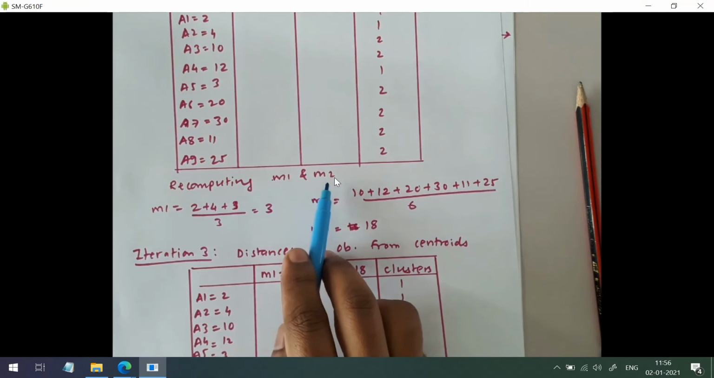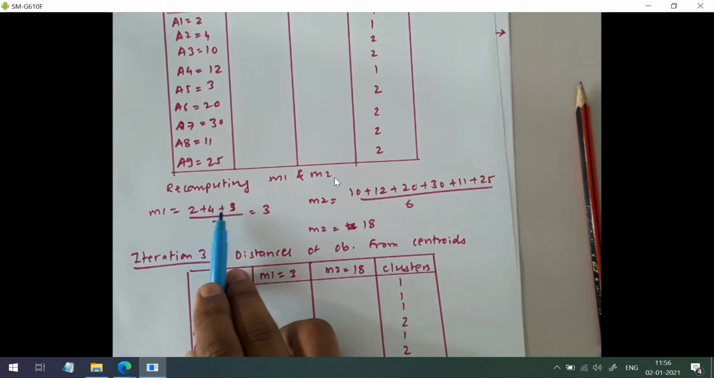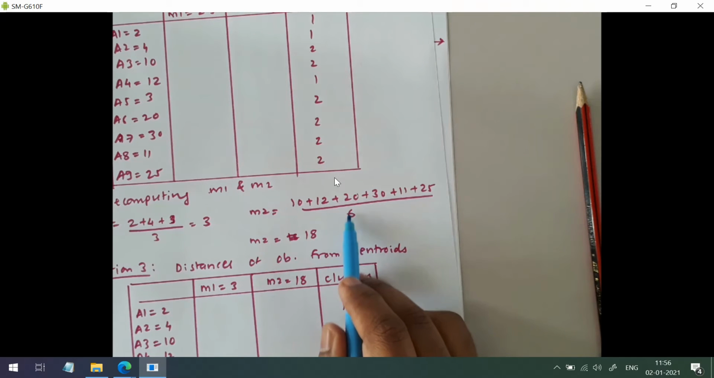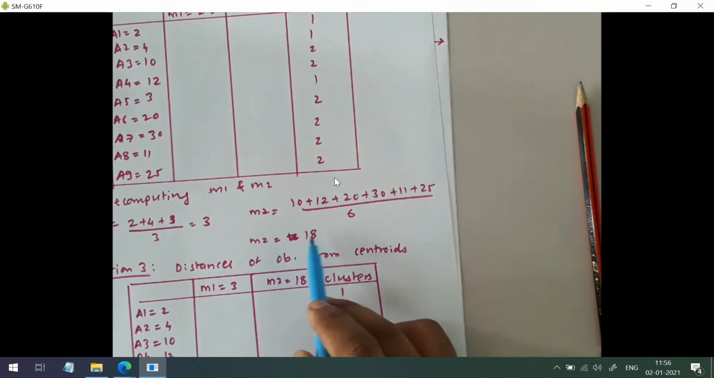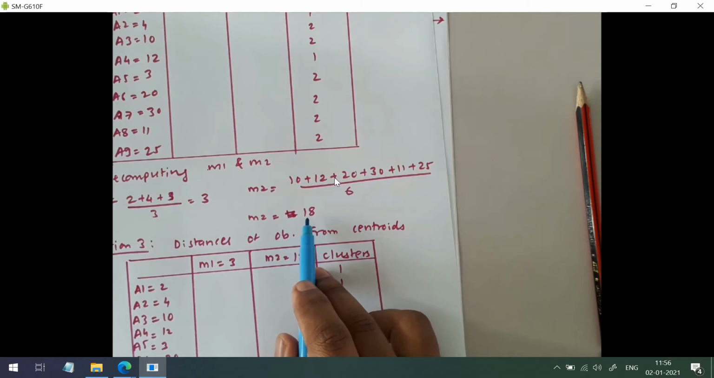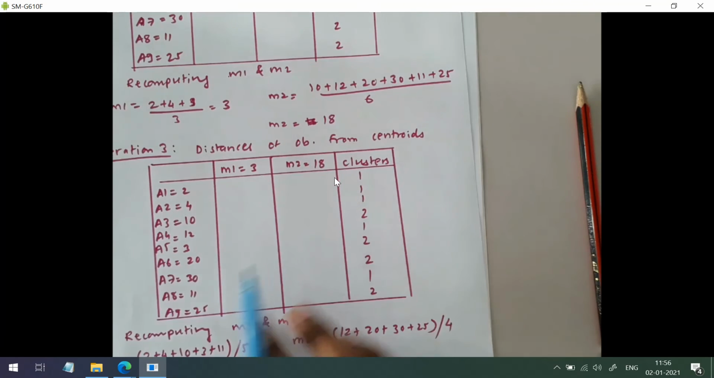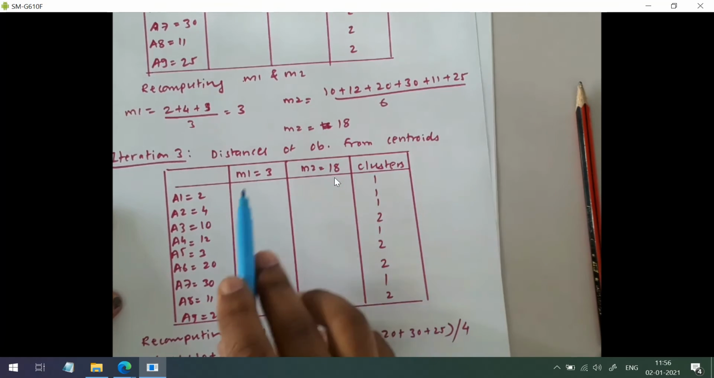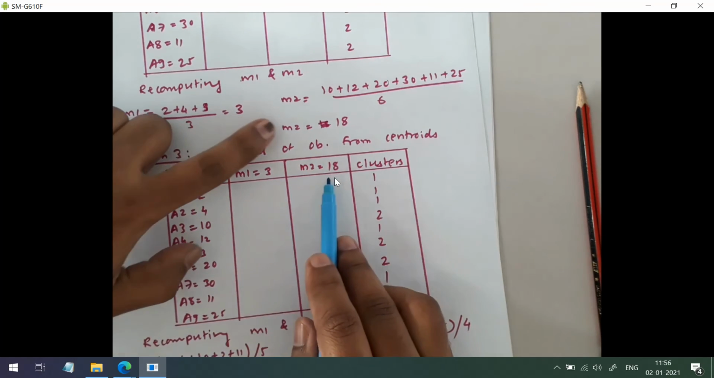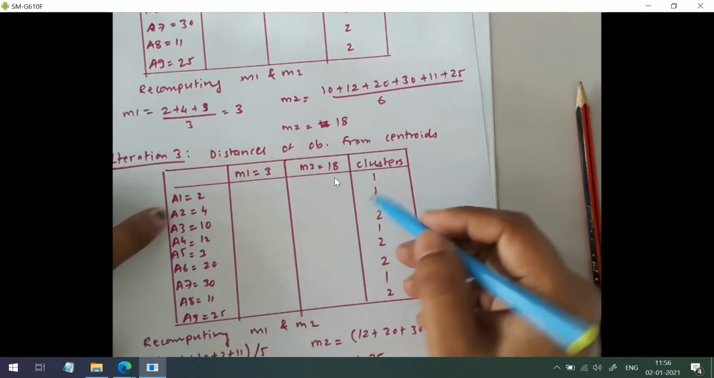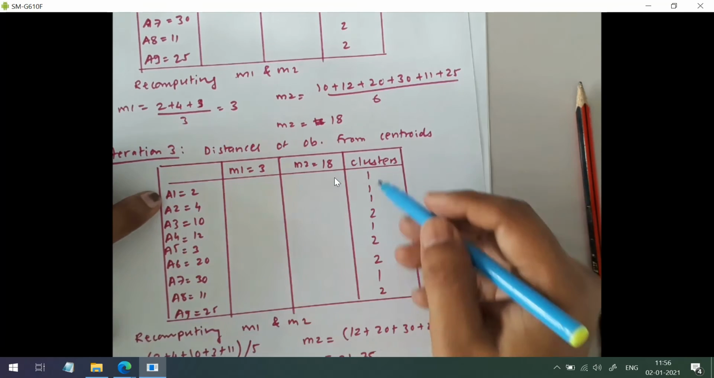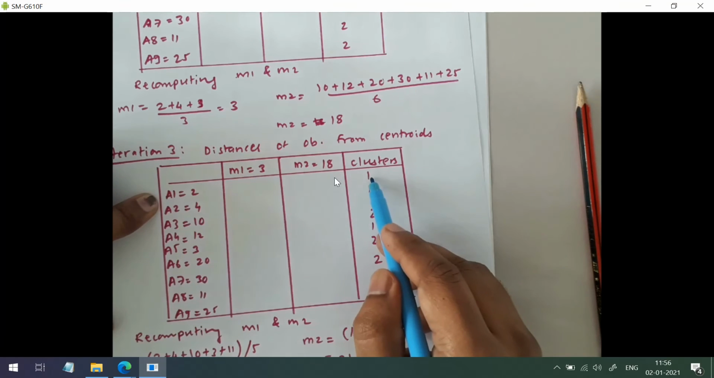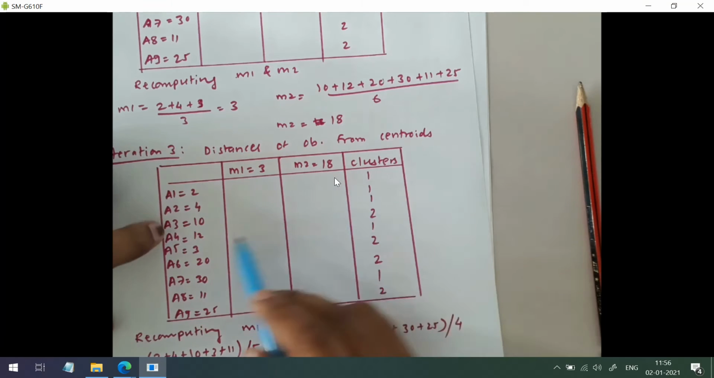So recomputing M1 and M2. M1 is 2 plus 4 plus 3 divided by 3, equals 3, and for M2, the remaining 6 points belong to cluster 2, so the centroid is 18. Now iteration 3. Again we have those 9 points, now M1 is 3 and M2 is 18. Now again I will start assigning the data points to the clusters. So 2 is closer to cluster 1, then 4, again cluster 1, and so on.